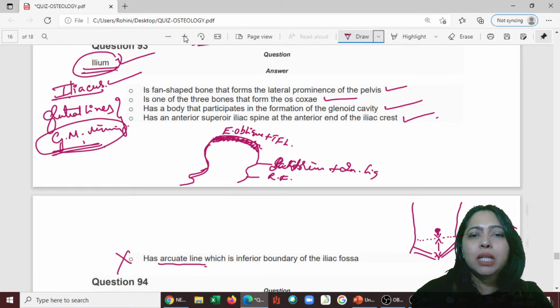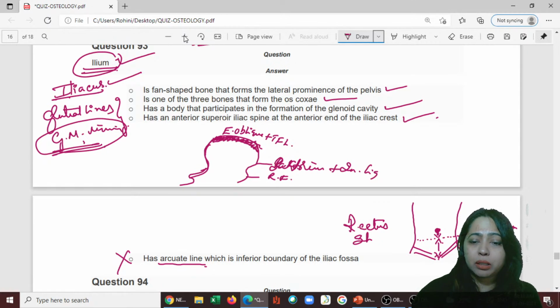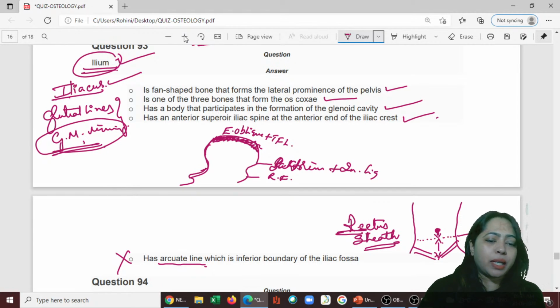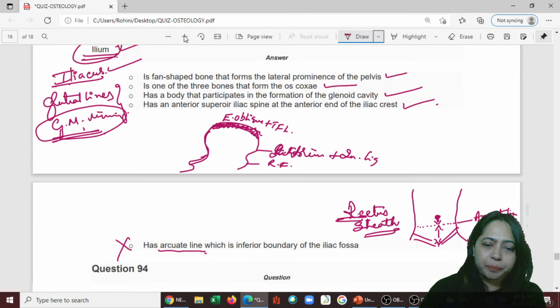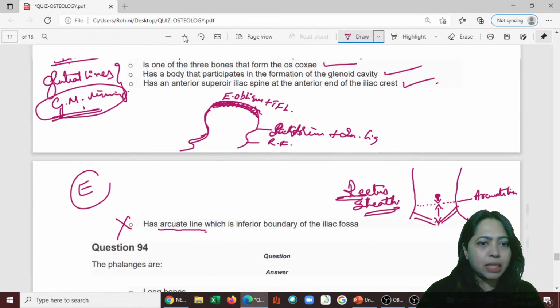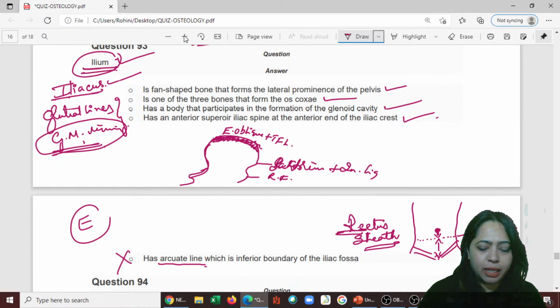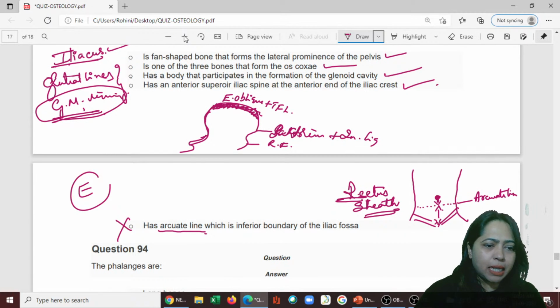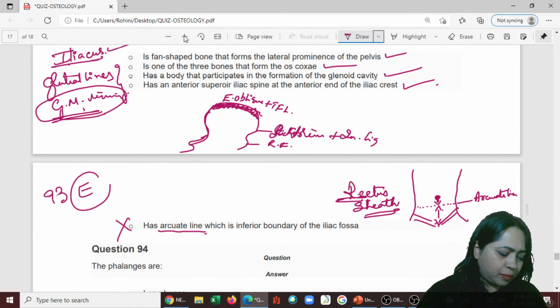The midpoint, if you draw a line, that is the arcuate line. That is regarding the rectus sheath, when we talk about the arrangement of the rectus sheath. Okay, that comes into the picture. So arcuate line doesn't come here. So the answer is what? The answer that doesn't belong is E. I think that is E, right? 1, 2, 3, 4, 5. Yeah, E. So here it is 93 E.